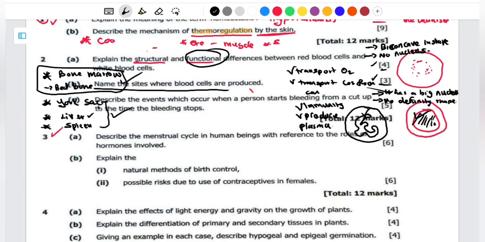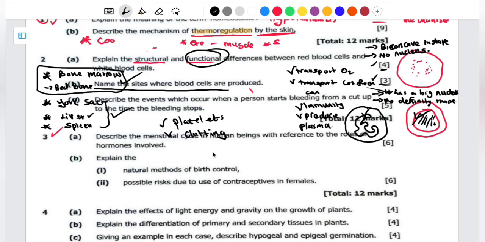Then the last one: describe the events which occur when a person starts bleeding from a cut up to the time the bleeding stops. This one mostly focuses on the platelets, the function of the platelets as well as the clotting factors like factor 9, factor 8, calcium, also factor 1, prothrombin, changing into thrombin.